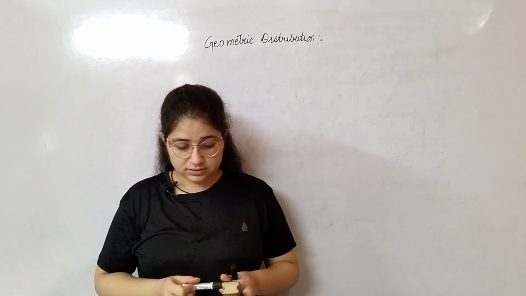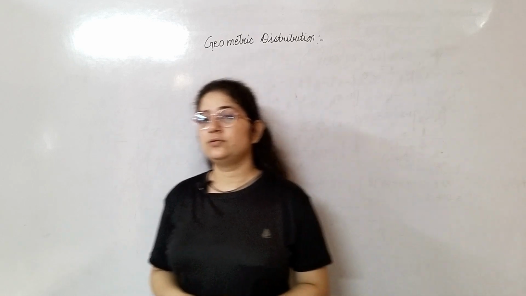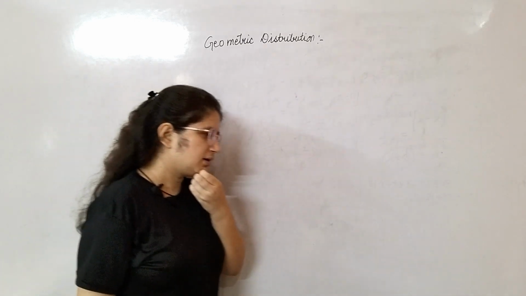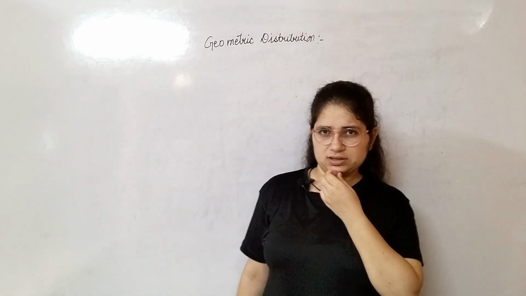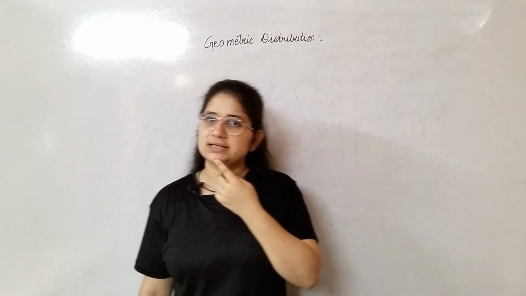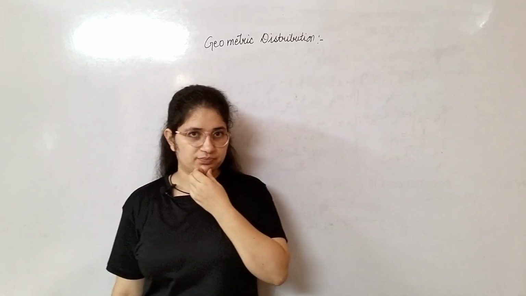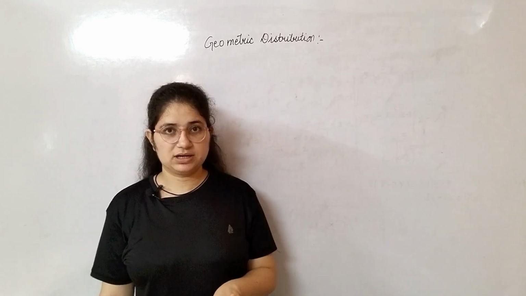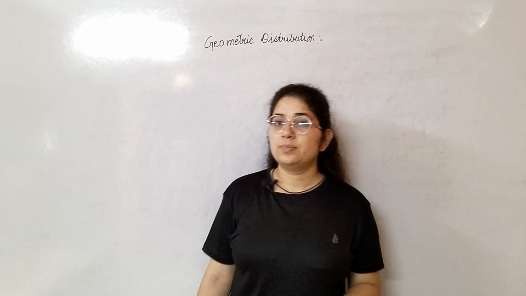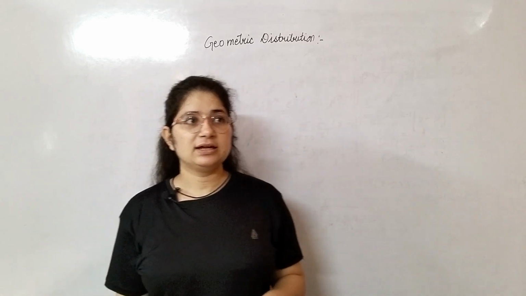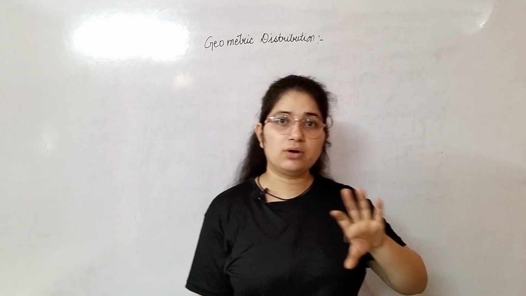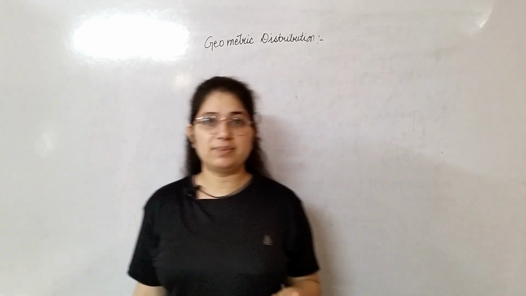If we are doing any trial for any success event, for example, if I toss a coin, there are two possibilities, either head will come or tail will come. But let us assume here only two possible outcomes. Let us also assume that we can do an infinite number of repetitions and all of them are independent.